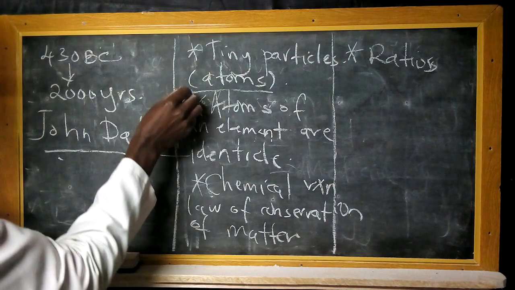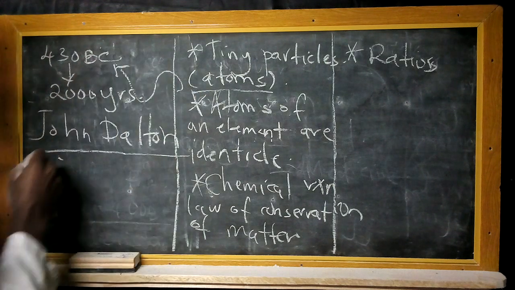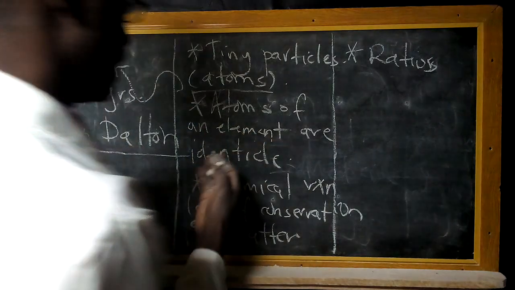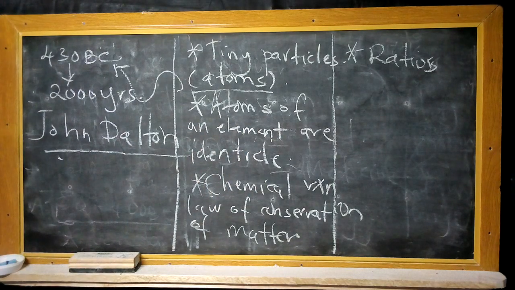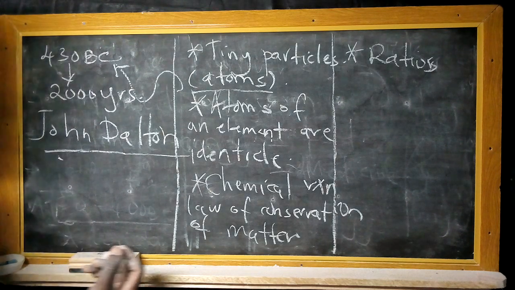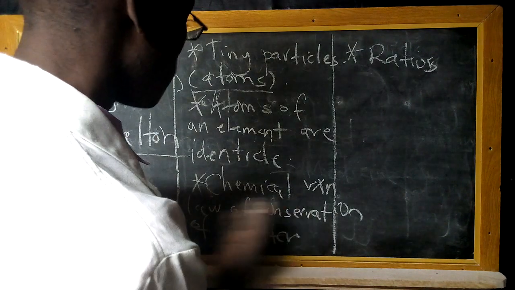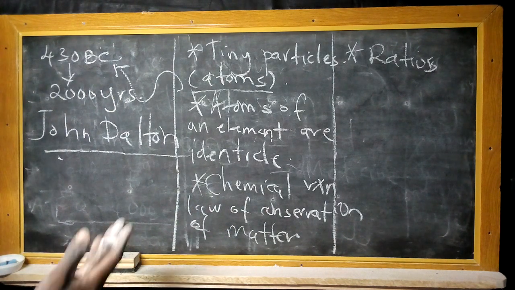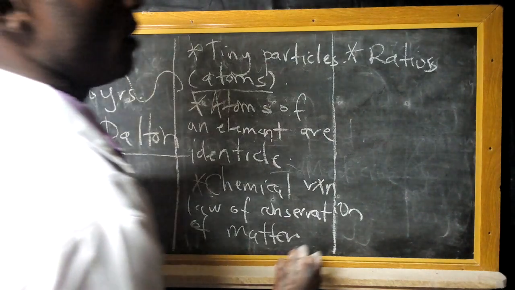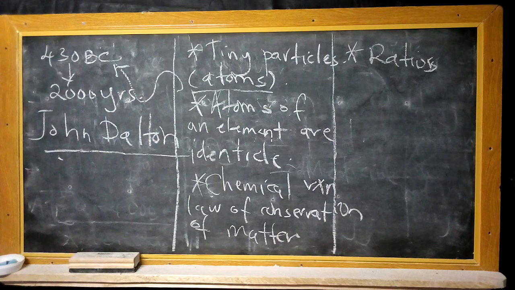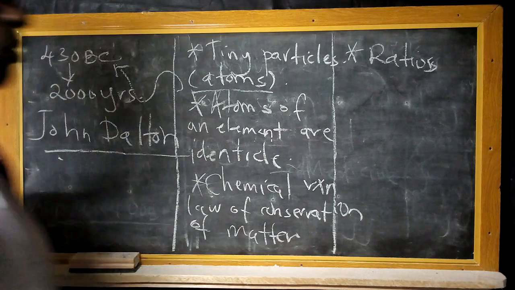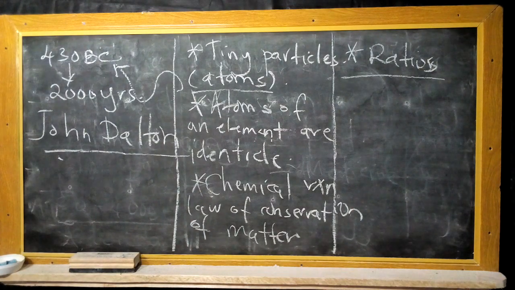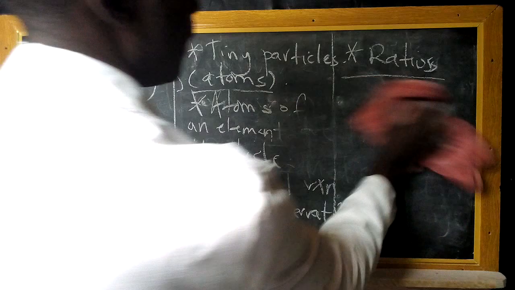Of course, that's the idea that was advanced from this time, from the word atoms. And he also argued that atoms of elements are identical, which means an element will constitute characteristic atoms which are different from another one. Number 3 argued that chemical reactions usually observe the law of conservation of matter. And then lastly said that compounds are formed in constant ratios, which of course I've said we're going to see under the topic of the mole concept.